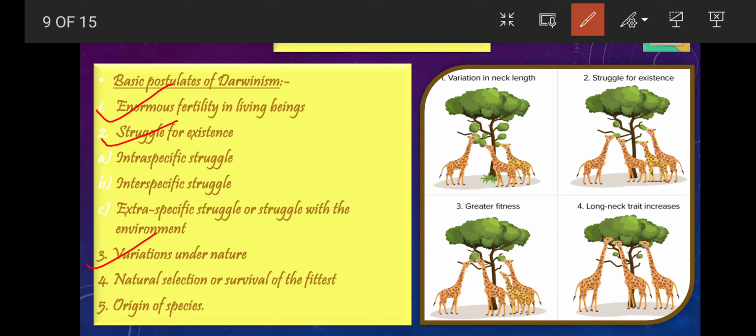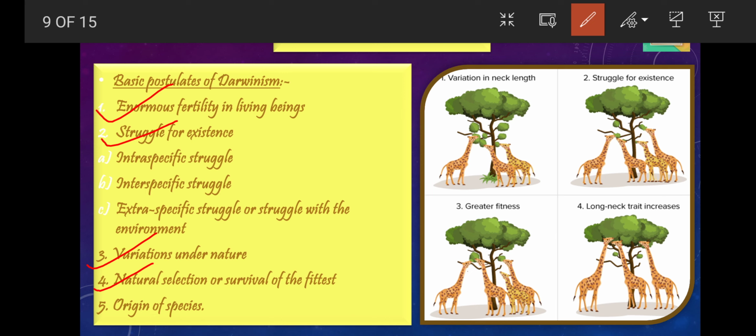The next was natural selection or the survival of the fittest. Darwin believed that as man selects animals or plants with desired characters, in the same way nature selects or favors only those individuals which have more favorable variations and are best adapted to the environment.